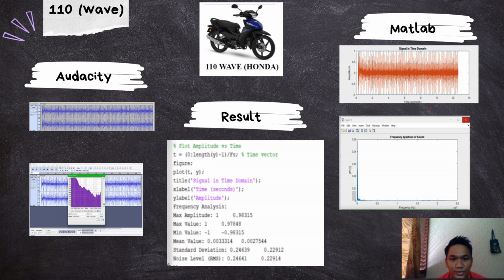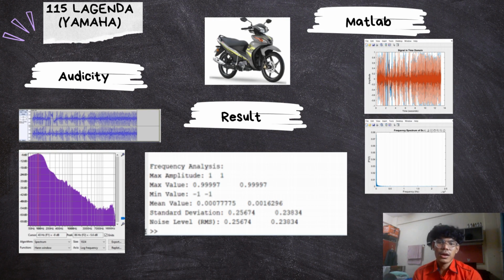frequency spectrum. So for the results, there are some things that have been highlighted from the analysis, which are the max amplitude, max value, minimum value, mean value, standard deviation, and the noise level from the behavior of the sound level signals. On the left side is the graph that we got from Audacity software, and on the right side is the result that we got from MATLAB.